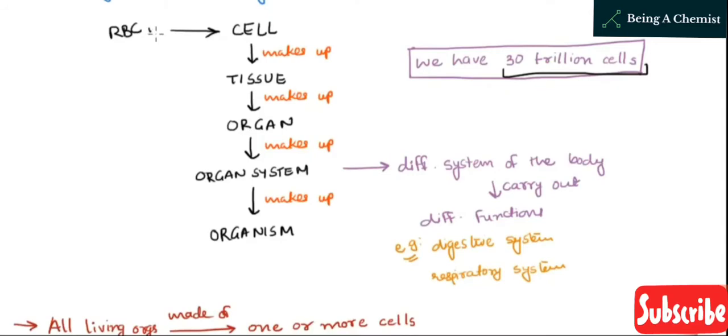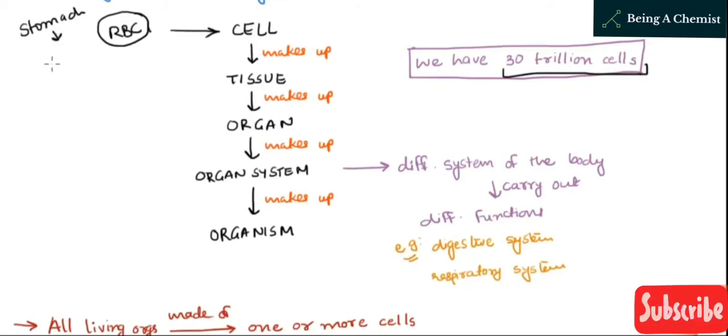So it is really very common to understand that not only one RBC, that is red blood cell, is required in our body for this specific function. There must be many red blood cells, and the same way other cells are also found in our human body, like for example WBC, that is white blood cells, which have a function to fight against bacteria and make our immune system strong.